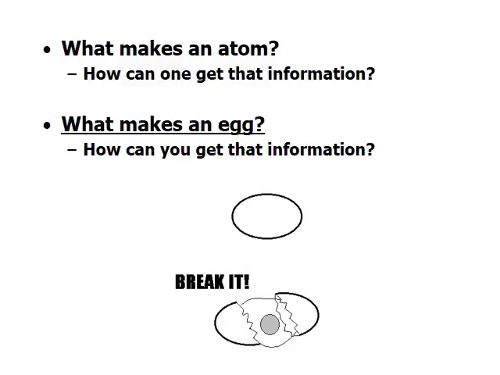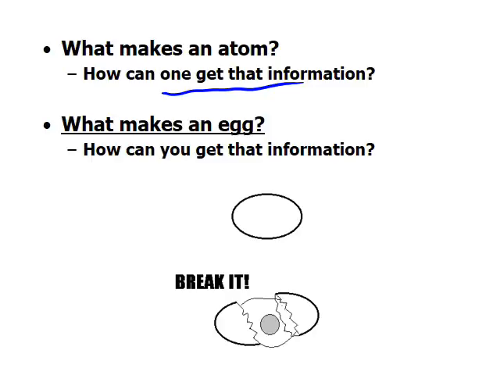Now scientists are always curious. They wanted to know, once they heard from Dalton that every substance is made up of tiny building block or atoms, then they wanted to know what makes an atom. In other words, they wanted to do experiments to find out what is inside of an atom. It's like kids often have curiosity. They want to know what is inside of an egg. If you have a kid and let the kid play with an egg, you know what the kid is going to do. The most common observation would be the kid is going to drop the egg because he or she is curious to know what is inside of an egg.